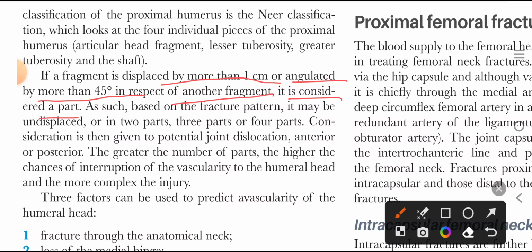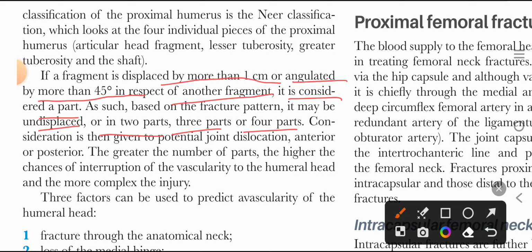As such, based on the fracture pattern, it may be undisplaced or in 2 parts, 3 parts, or 4 parts. So, depending upon displacement of a fracture fragment and its angulation, the fractures can be divided into undisplaced, 2-part, 3-part, or 4-part fracture of the proximal humerus.